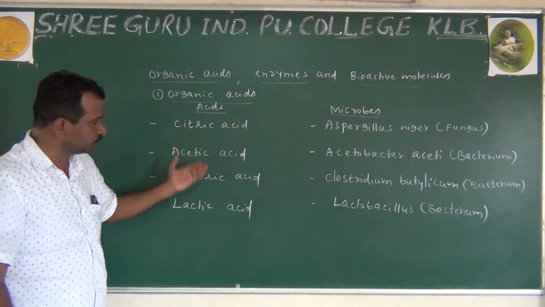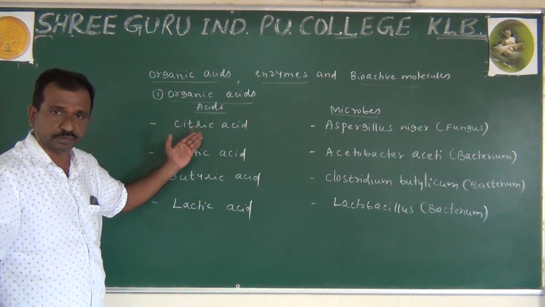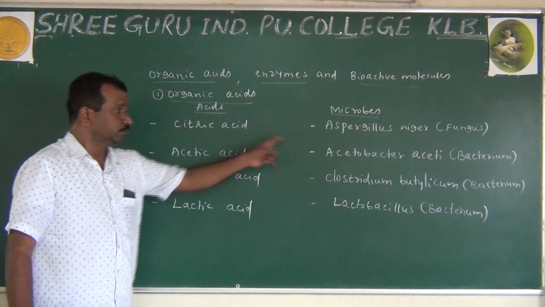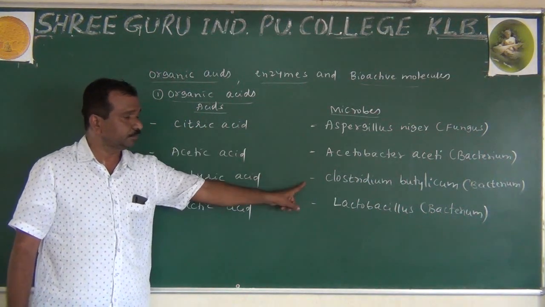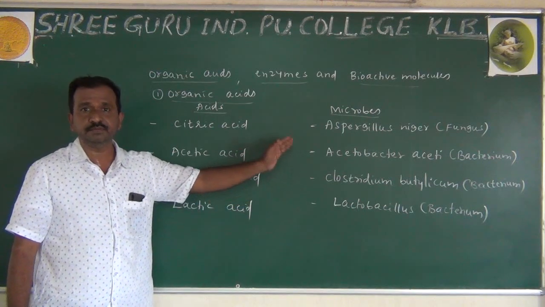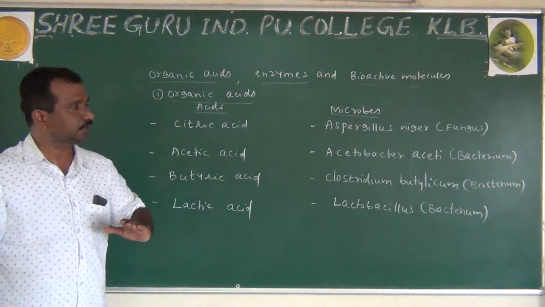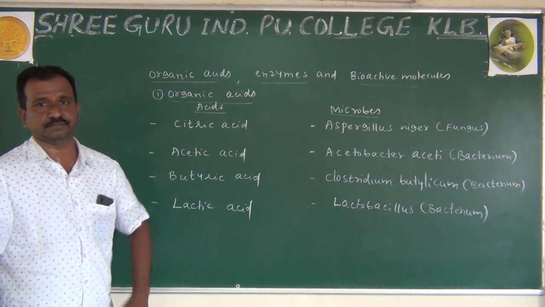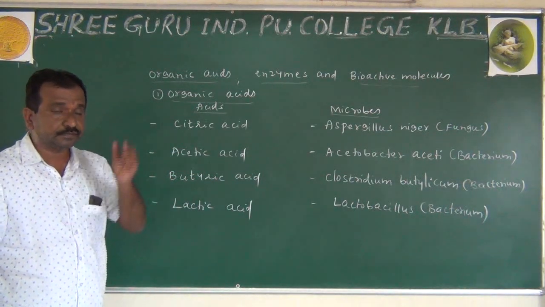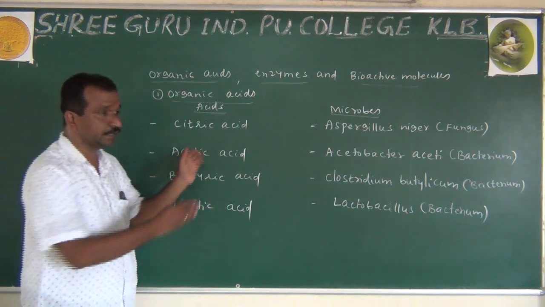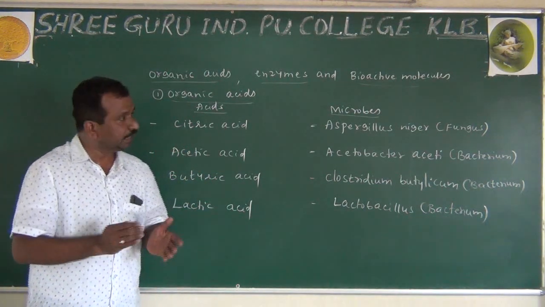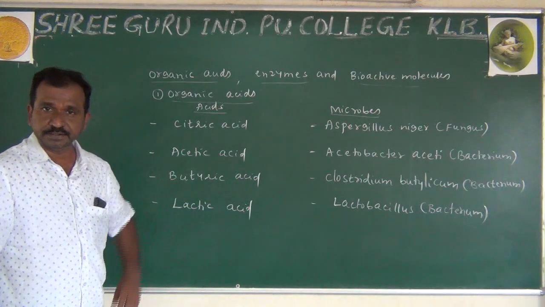You know the acidic substances, acetic acid, citric acid. We know that. And now what is required here is the microbe's name. Name of the microbe is very important, and the question is supposed to be asked: Name the fungus responsible for preparation of citric acid. Like that. Name the fungus. Name the bacterium. Like that.